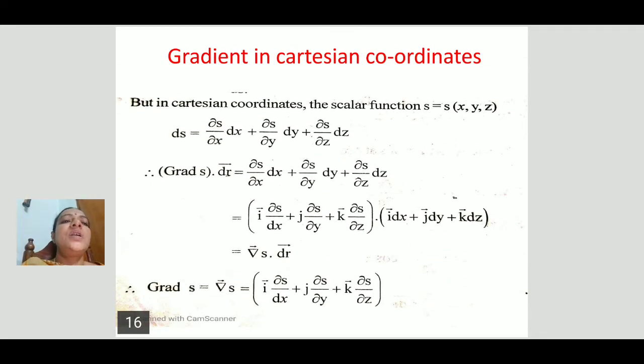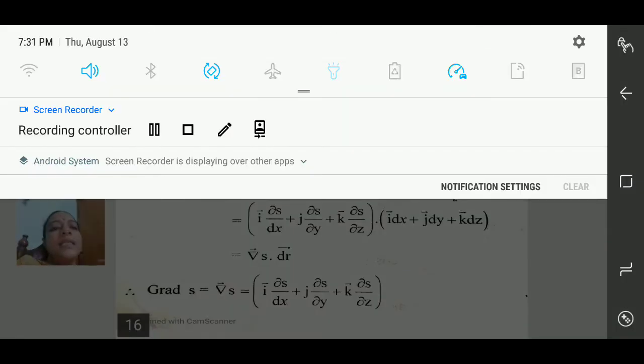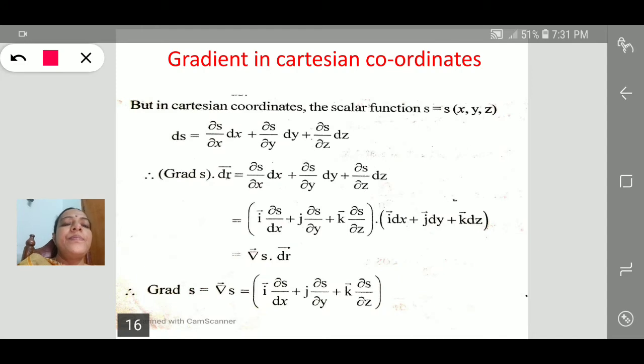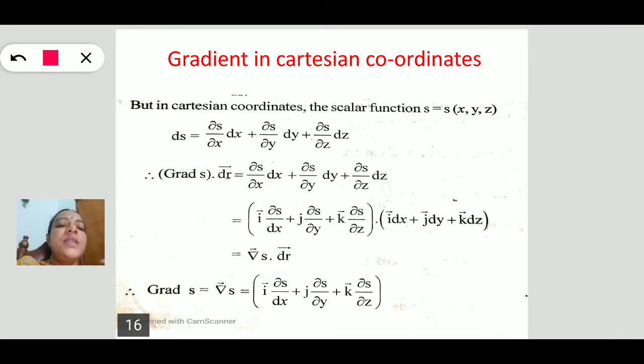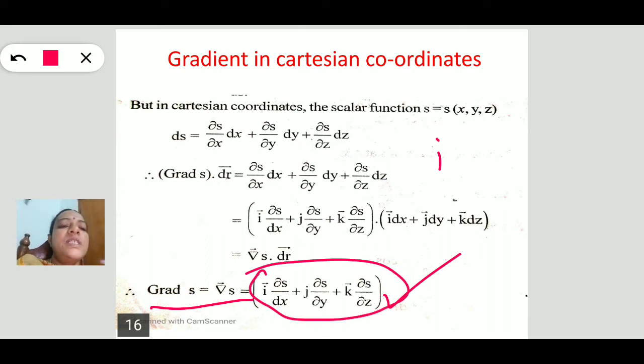Similarly, like gradient in Cartesian coordinates, we can write gradient S as i dou by dou x plus j dou by dou y plus k dou by dou z of S. If we operate this gradient on the scalar S, we get the Cartesian form: i dou S by dou x plus j dou S by dou y plus k dou S by dou z.